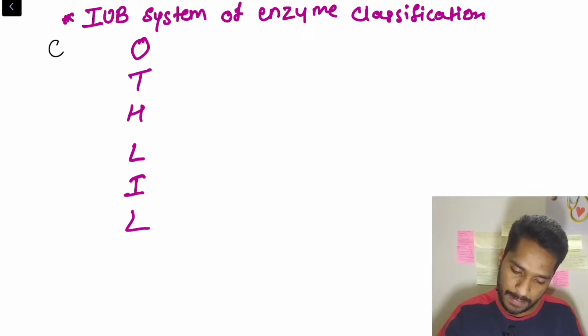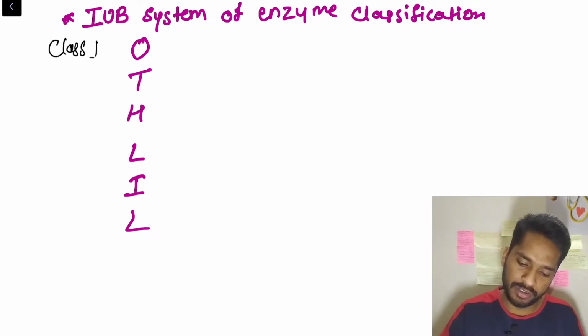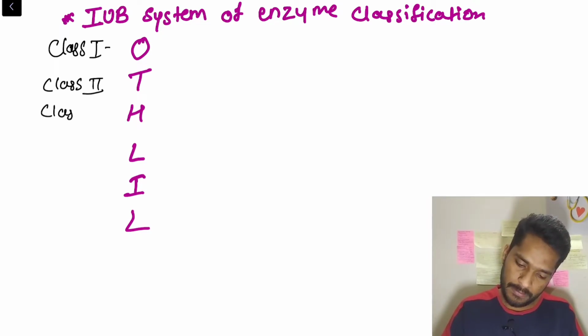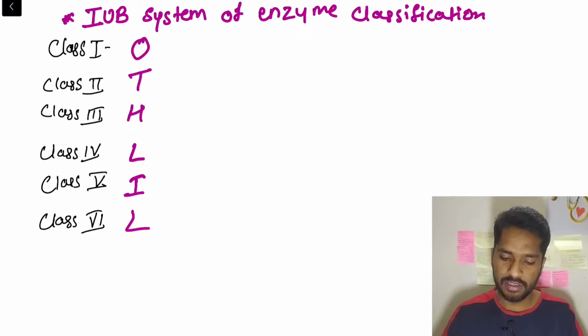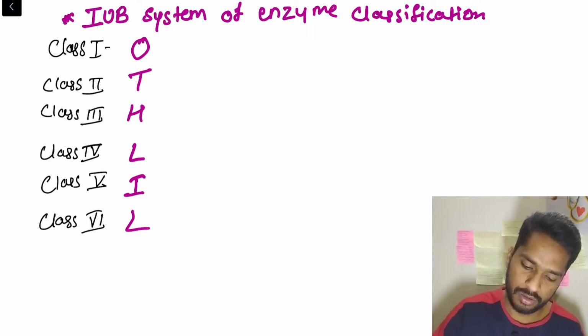So the IUB system has been divided into 6 classes. Class 1, class 2, class 3, class 4, class 5, and class 6. Alright, so these are the 6 classes. So OTHLIL. First is oxidoreductase.